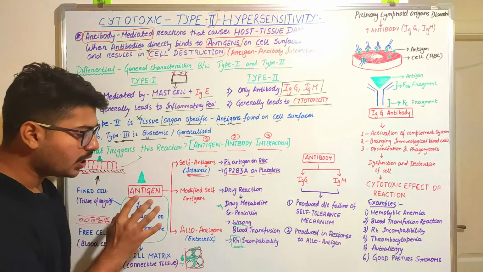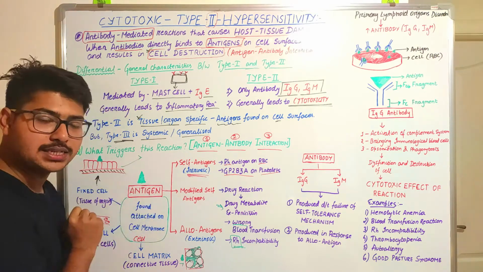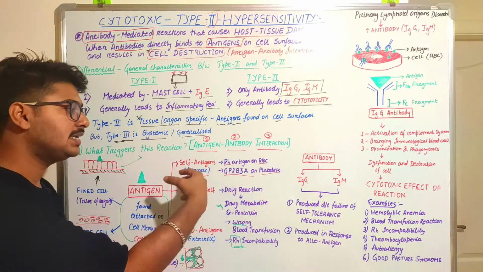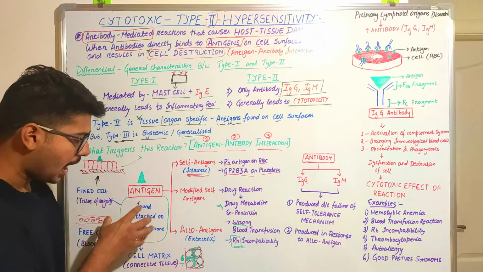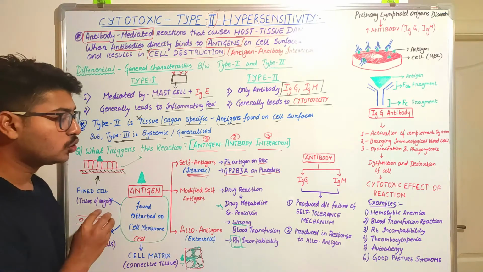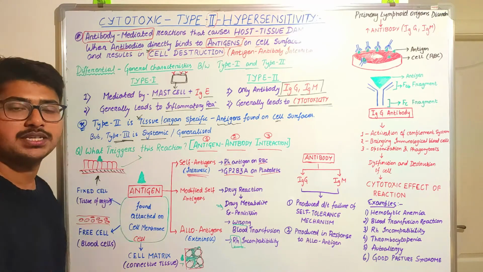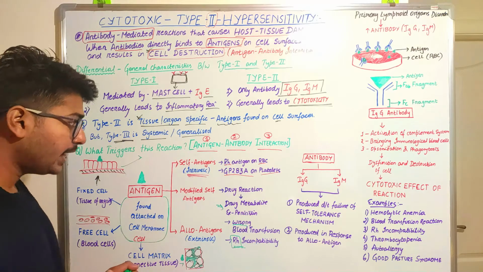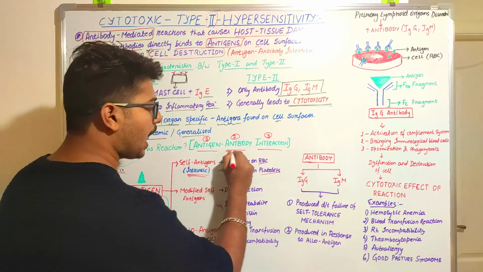Okay, so now you understand what antigens are, what the types of antigens are, in which conditions these antigens can provoke these reactions, and what the different kinds of cells are through which this antigen can be present on the cell surface. Now let's talk about the second component, that is antibody.